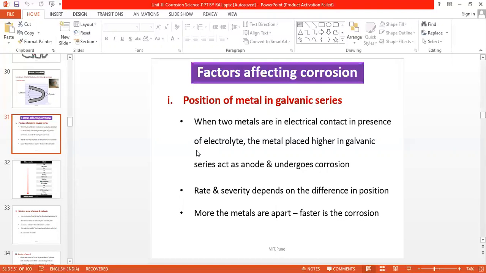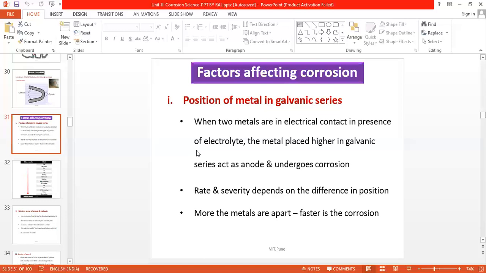Consider two examples. In one case, lithium and copper are in contact with each other, and in the second case, zinc and copper are in contact with each other. In both cases, copper, being at a lower position, will function as cathode. But in the first case, lithium acts as anode. In the second case, zinc acts as anode.